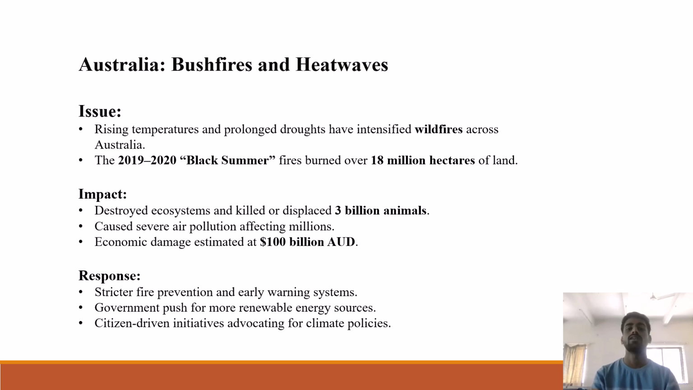Next slide is Australia. We have taken some case study: Australia bushfires and heat waves, which is a wildfire. The issue is rising temperature and prolonged drought have intensified wildfires across Australia. The 2019-2020 Black Summer fire burned over 18 million hectares of land. The impact is destroyed ecosystems and killed or displaced 3 billion animals, caused severe air pollution affecting millions. Economic damage estimated at 100 billion Australian dollars.